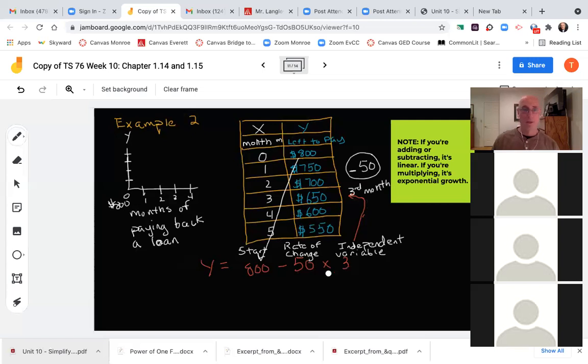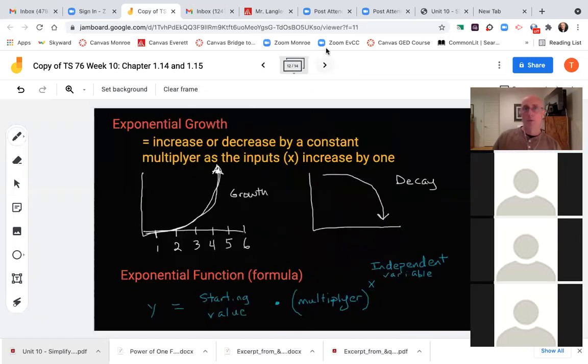So I apologize that it seems like a lot of formulas here, but there's 2 in each chapter. It's really building towards this idea of finding the Y, solving for the Y. Because they might give you the first 3 terms, but then have blank spaces all the way down to 10. And they might ask you, find after 8 months, how much you would owe. You could plug it into this formula for linear growth. This one we need to pause. This is kind of our last concept here for the night.